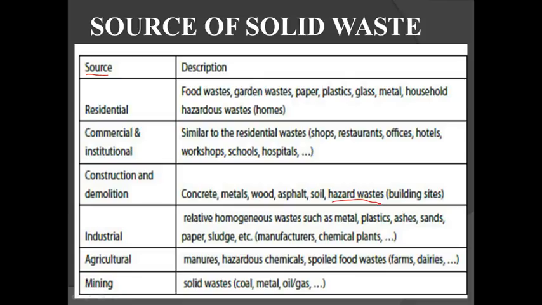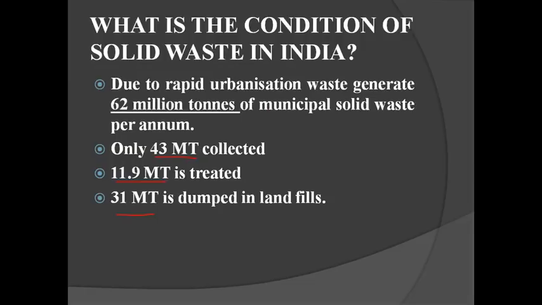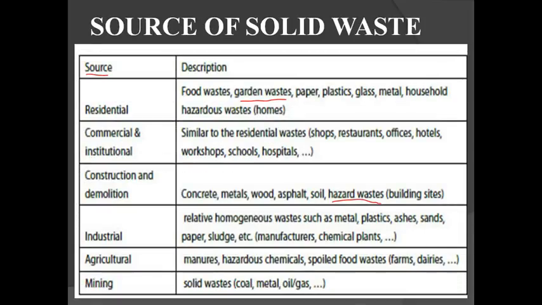In residential areas, cooking processes take place, so there is food waste. There is also garden waste, because maintaining the garden involves cutting, which produces waste. Then paper, plastic, glass, metal, household and hazardous waste, which is hazardous waste from homes, right? This description means the type of waste produced from the source point.